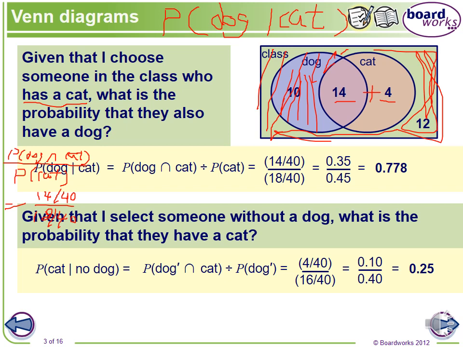In these 18 people, how many of them have a dog? Only these 14 have a dog, right? These 4 only have a cat. So 14 is the number of people who also have a dog. How many people in total? The part we care about is 14 add 4, which is 18. So 14 divided by 18, you can calculate it with your calculator and round to 0.778. Using this way, you don't need the formula.